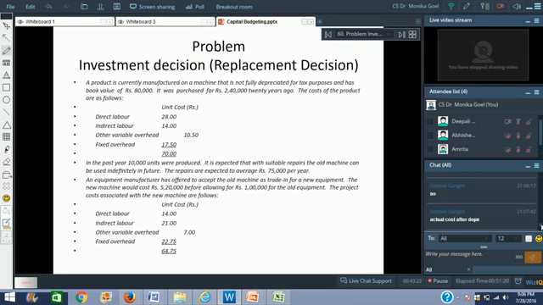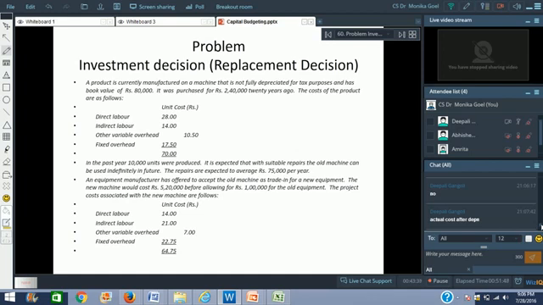It is expected that with suitable repairs, the old machine can be used indefinitely in future. If you repair the machine, you can use it for a very long period of time. The repairs are expected to average rupees 75,000 per year. Now, this is the current situation.